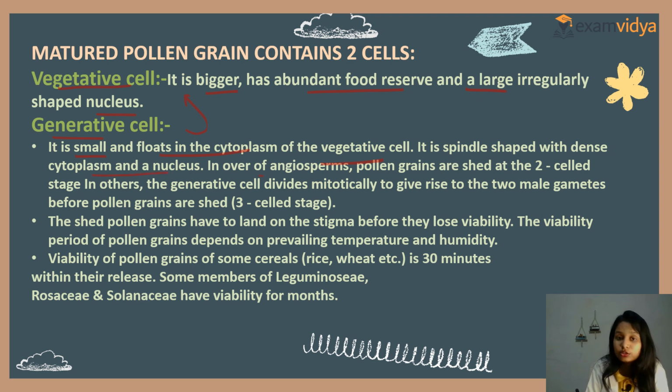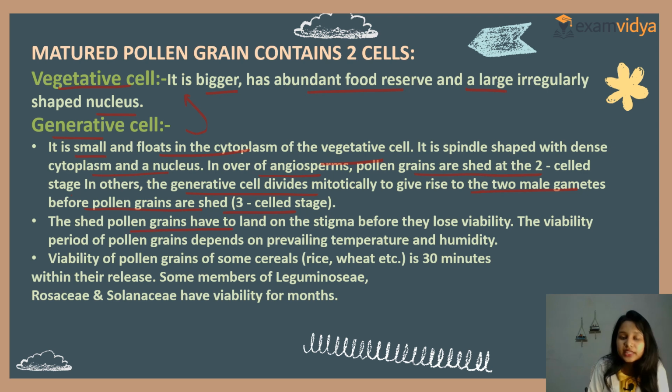In over 60 percent of angiosperms, pollen grains are shed at the two-celled stage. In others, the generative cell divides mitotically, not meiotically, to give rise to two male gametes, so before pollen grains are shed, it is the three-celled stage. We'll deal with what is three-celled and two-celled later, but just learn this: the generative cell divides mitotically. Clear?